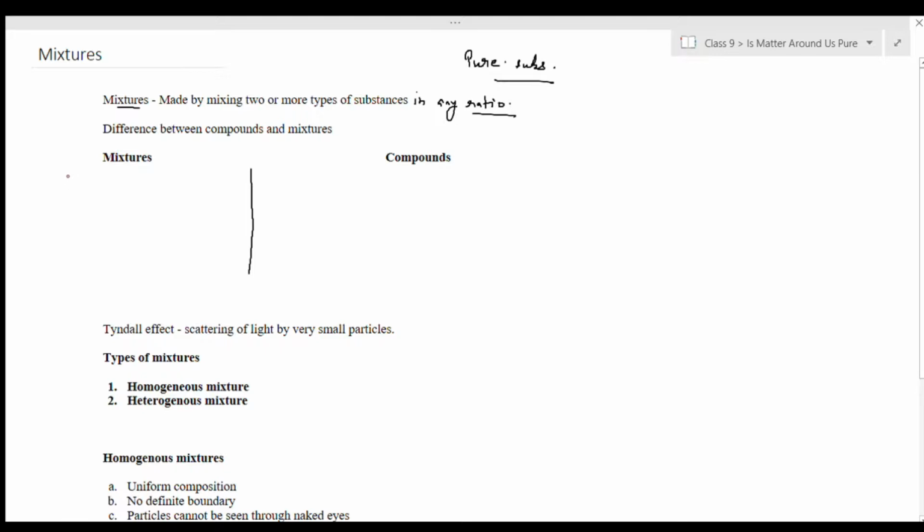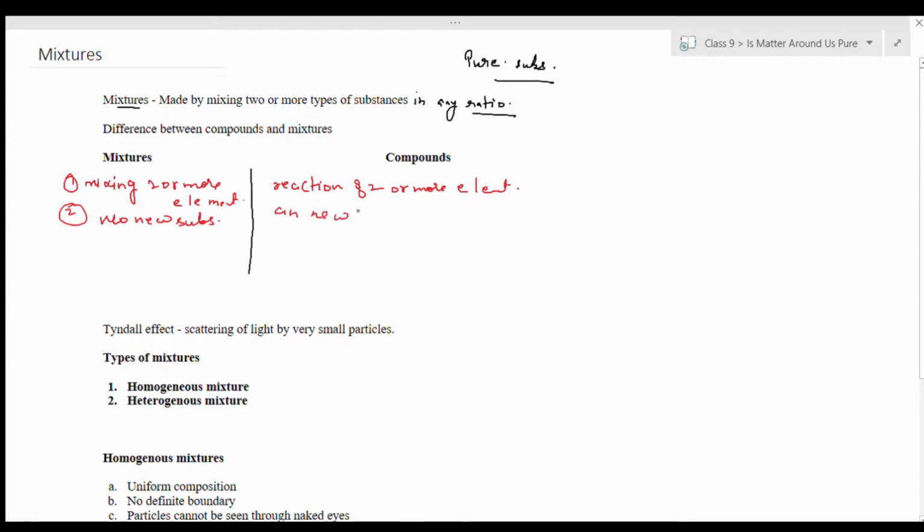So mixtures are formed by mixing two or more elements, whereas compounds are formed by reaction of two or more elements. The second difference is that no new substance is formed in mixtures, whereas in compounds a new substance is formed.